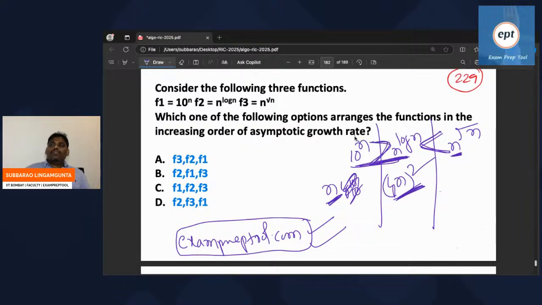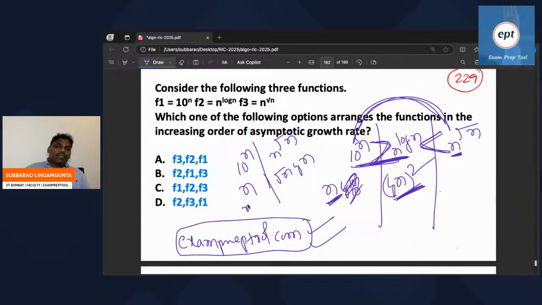Now some people are asking, what about these two people, sir? Let's compare. 10^n is one person, n^(root n) is another person. Apply log on both sides. It became n log 10 base 10 and root n log n. So n can be written as root n times root n. Root n cancels. So one is going to be root n, one is going to be log n. So root n is bigger. So overall 10^n is bigger.